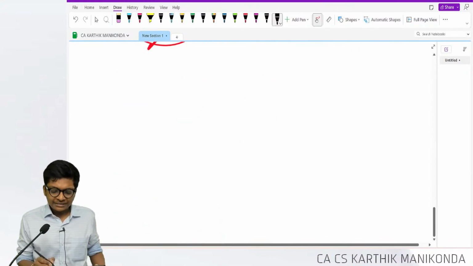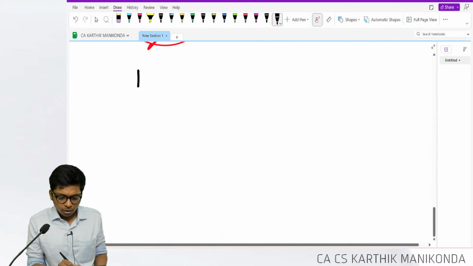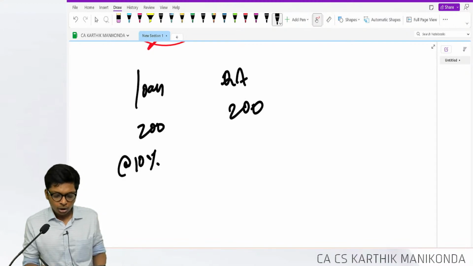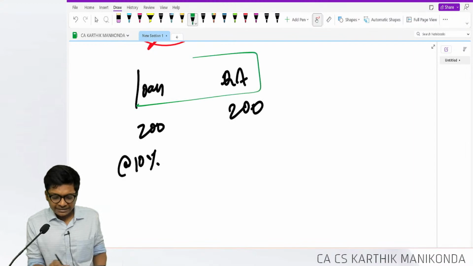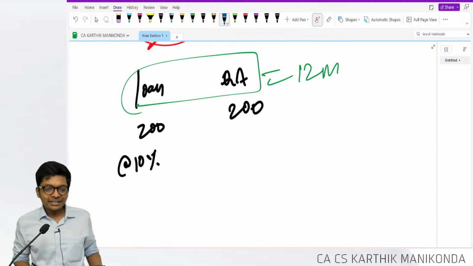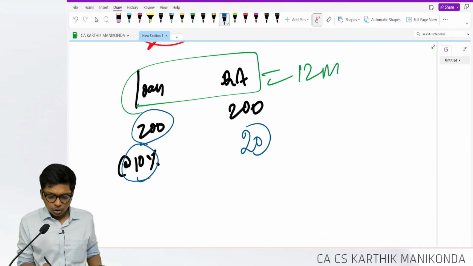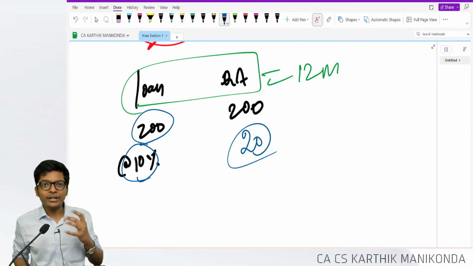Now, let's take a scenario where the loan is 200 at 10% interest. The qualifying asset constructed also is 200. Assuming both are exactly for 12 months, then how much interest will I capitalize? 200 into 10%, 20. But a question like this will come only in our dreams.